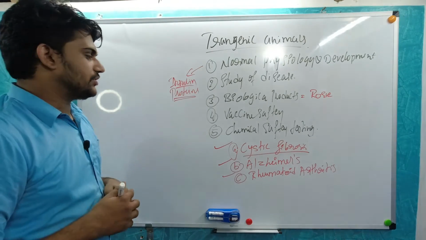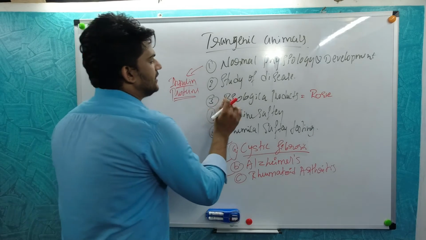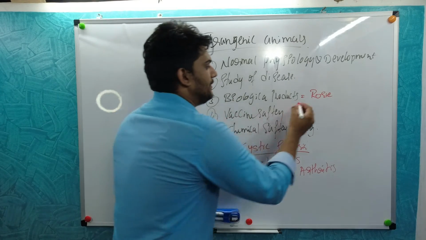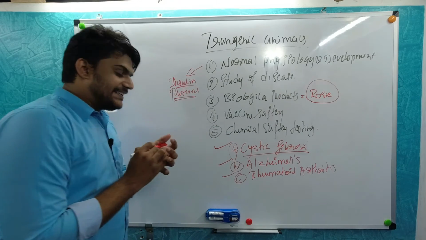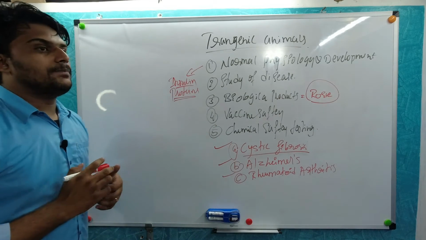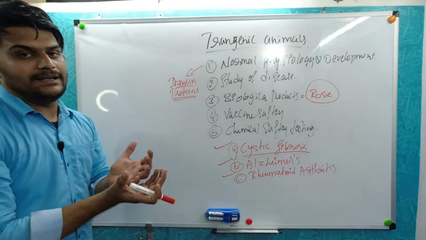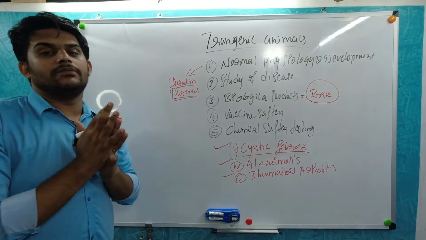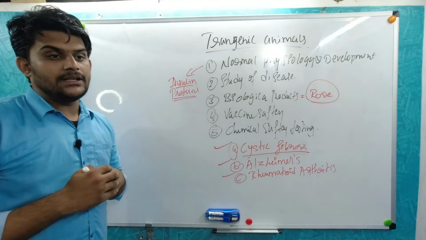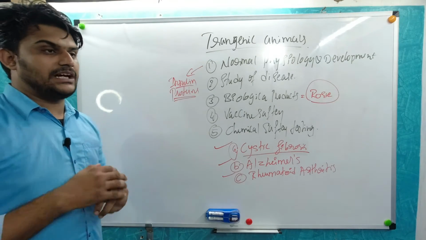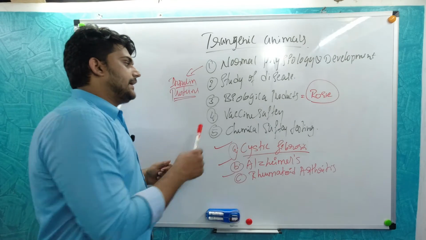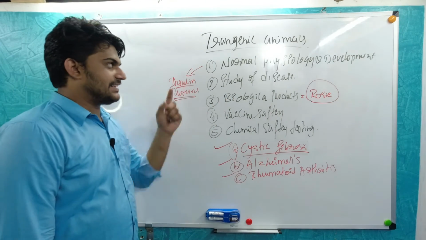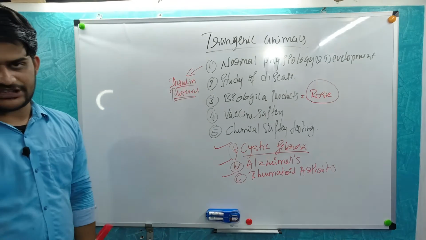Okay, let's move on to the topic now. The biological products. For transgenic animals, I have mentioned an example, that is Rosie. It is the first transgenic cow which produced a complete milk, rich with protein, rich with albumin. That was produced by a transgenic animal, Rosie, the first cow.